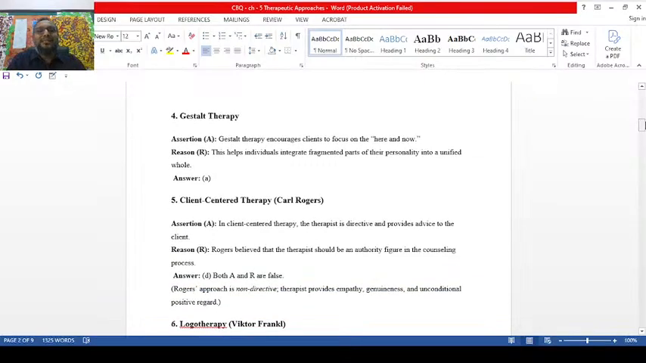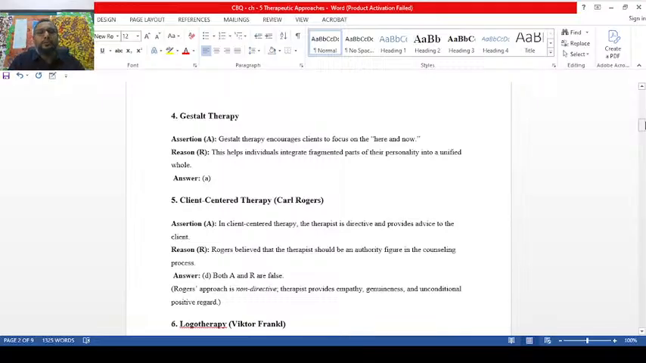Now let's go to the Gestalt therapy. Gestalt therapy encourages the clients to focus on here and now. Yes, the present is very important actually. According to Gestalt therapy, the present is important in your textbook. Here and now is actually the present here. Our focus is not on the past, and we are not dwelling into the past mistakes, and we are not worrying about the future. So the client have to focus on the present.